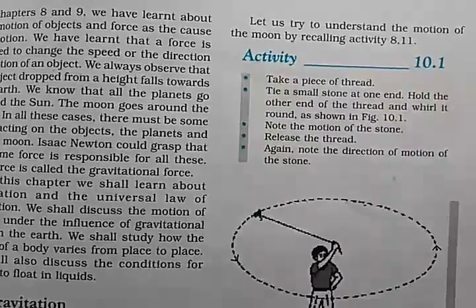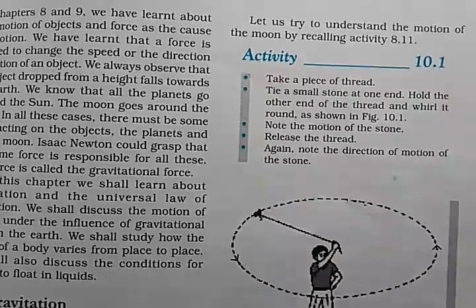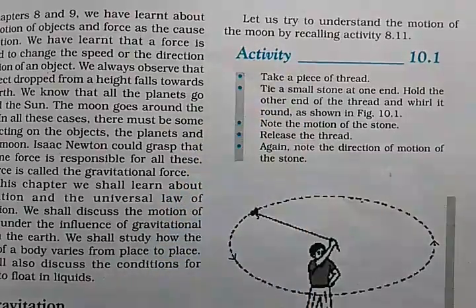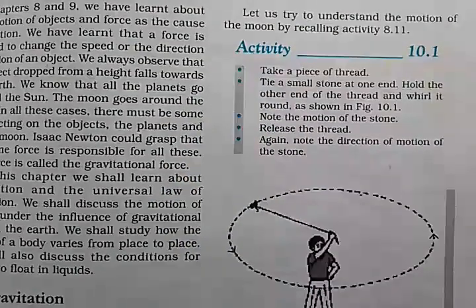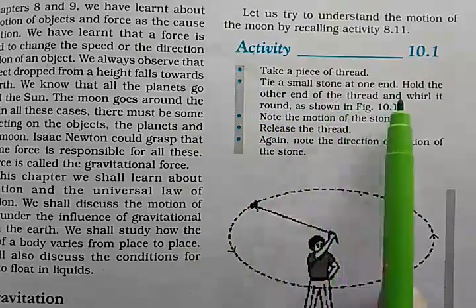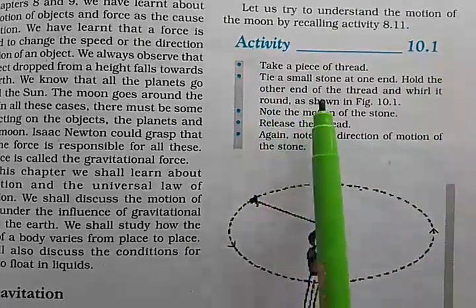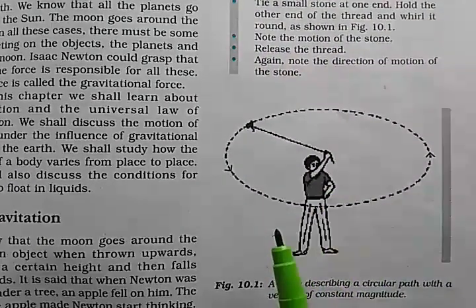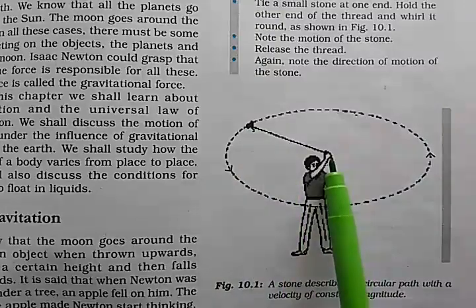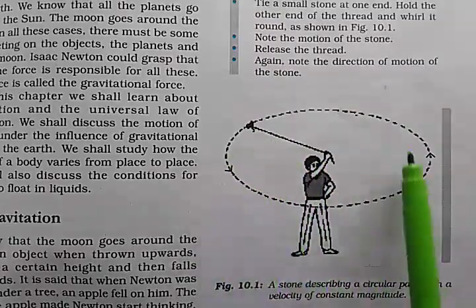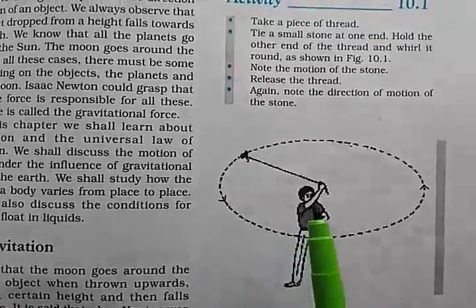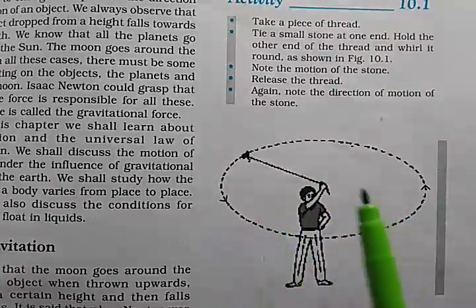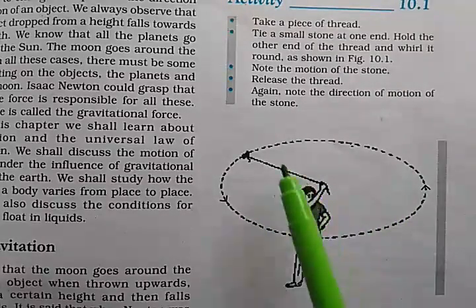To understand that, we will take up activity 10.1 in the textbook. Take a piece of thread. Tie a small stone at one end. Hold the other end of the thread and then whirl it around as shown in the figure. This is the stone, this is a person, this is the rope, and he is whirling round and round. Note the motion of the stone. It is going in circles. This is like the earth and this is like the moon.